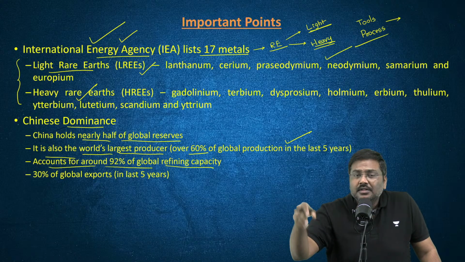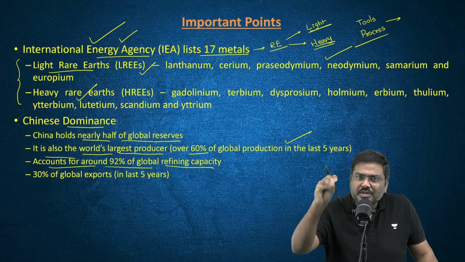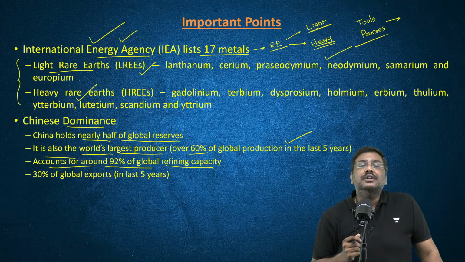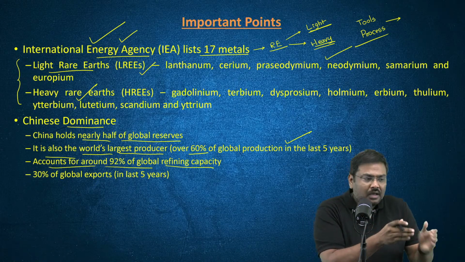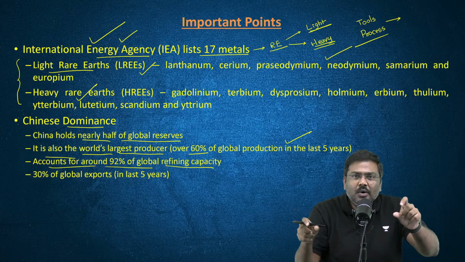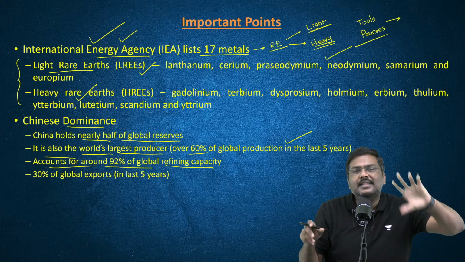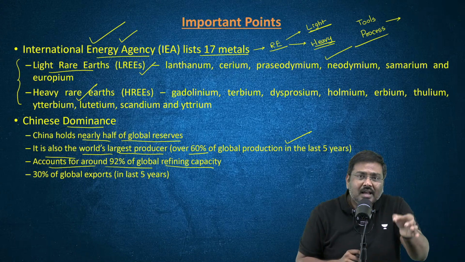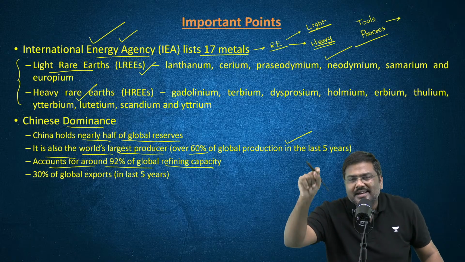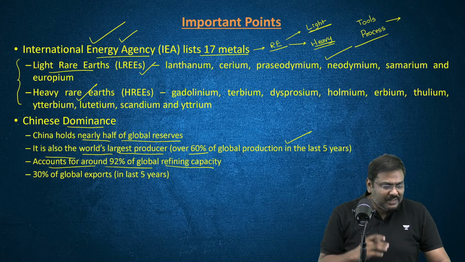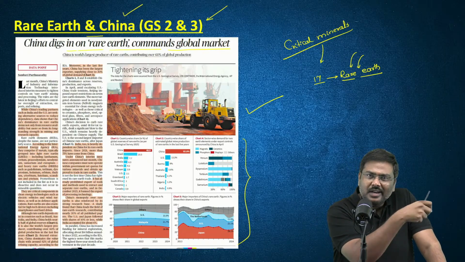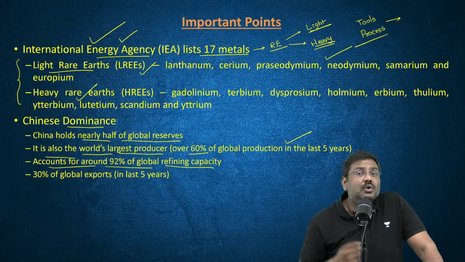And last month, the Chinese government has imposed one more set of regulations. According to the latest regulation, if one company in China wants to export these rare earths, now it has to seek the permission of the Chinese authorities first. Only then can it export these rare earth elements. So whenever these kinds of regulations are imposed by the country which holds a dominance, it will lead to a lot of disruption. So what is the solution then?